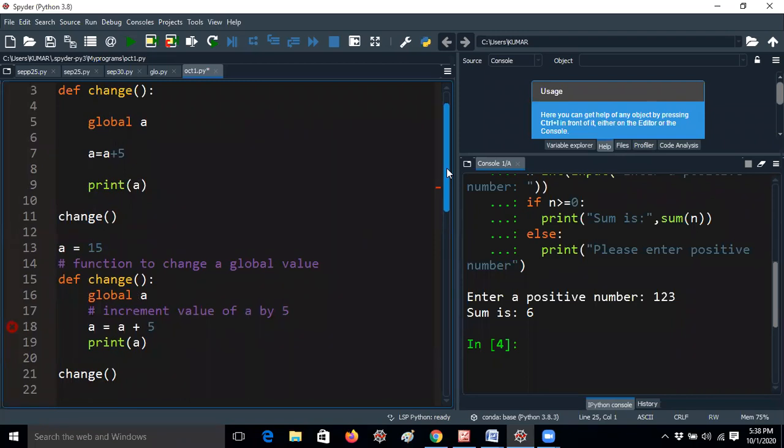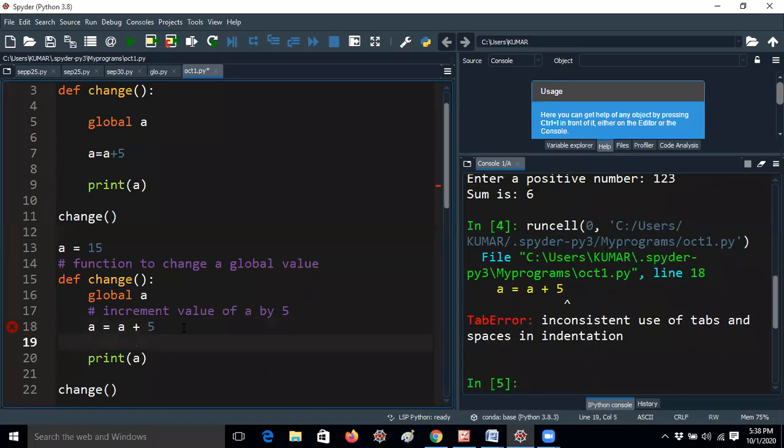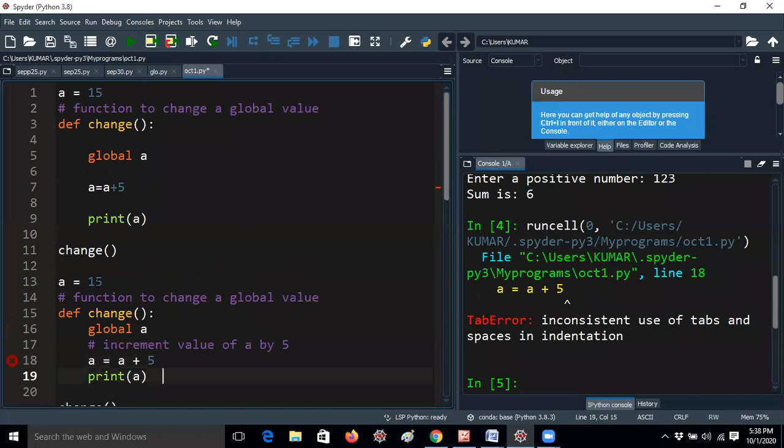So yesterday we stopped in that way. No problem, guys. It's not an error actually, but it is shown like this. Sometimes I press enter, and then delete again, and in that way the error is automatically eliminated. So don't worry about that, guys. That is not an error at all. The same program I already wrote here, you can check with this.